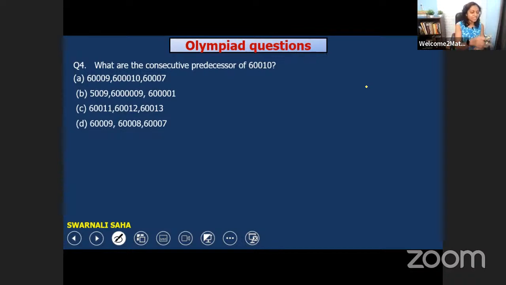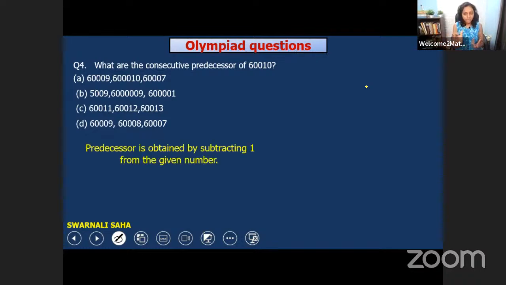Now the next question is, what are the consecutive predecessors of 60,010? What is a predecessor? You already learned it. Predecessor means whenever we subtract 1 from a given number, we get the predecessor, but we have to find out 3 consecutive predecessors. So first try to solve this, then I will show you the answer. We have 4 options and we have to find out consecutive predecessors of 60,010.